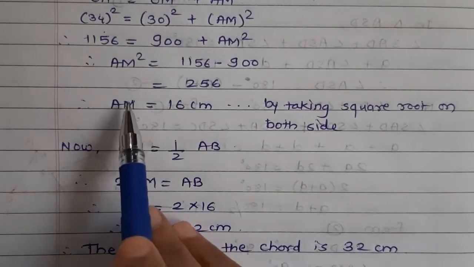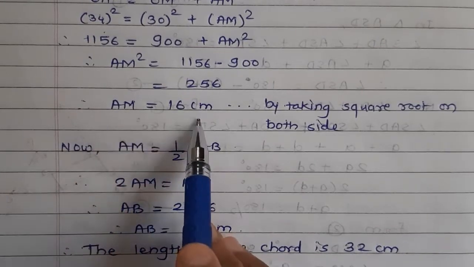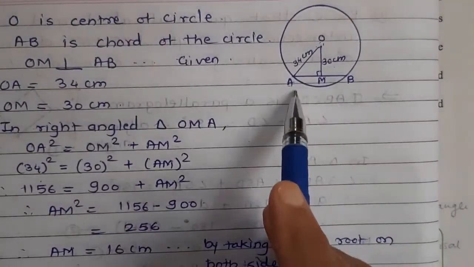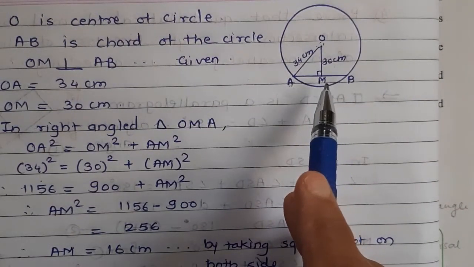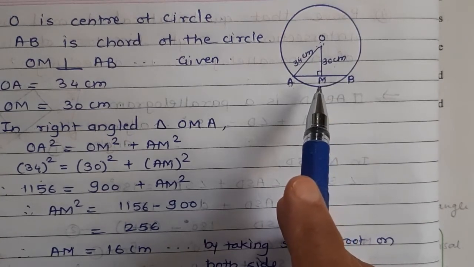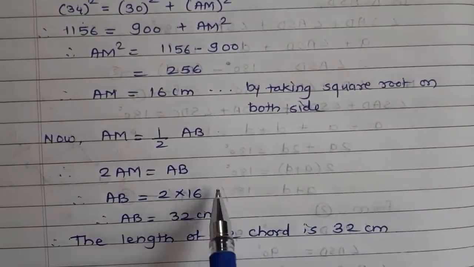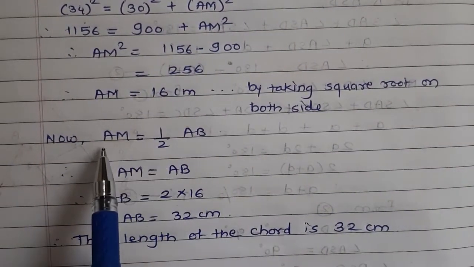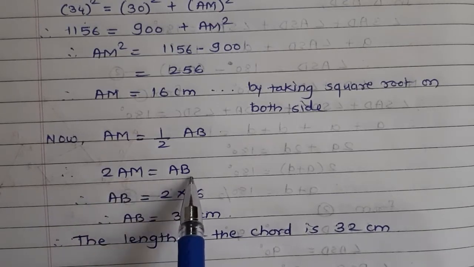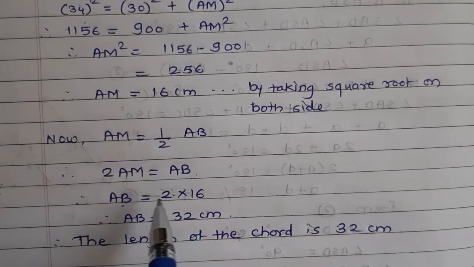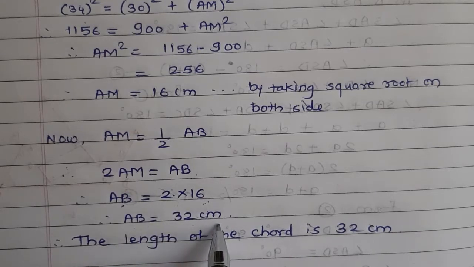If we take the square root on both sides, then we get AM equals 16 cm. But AM equals half of AB, because perpendicular drawn from the center of the circle to the chord bisects the chord. So AM equals half of AB. Shifting the 2 to the left hand side, we get 2 times AM equals AB. That means AB equals 2 into 16 cm. 16 2s are 32. So AB equals 32 cm. Therefore the length of the chord is 32 centimeter.